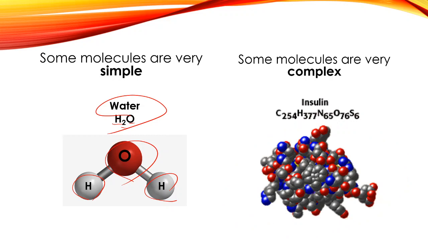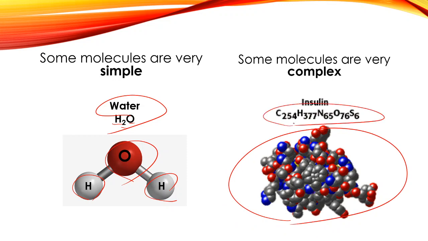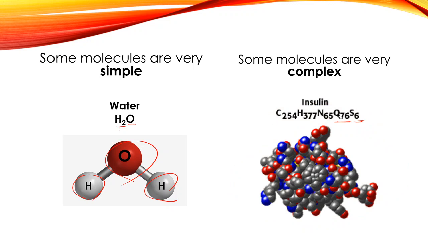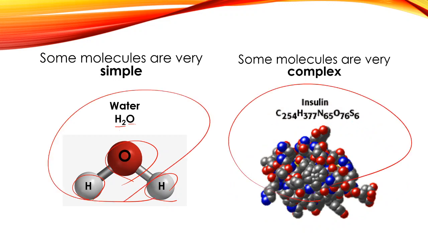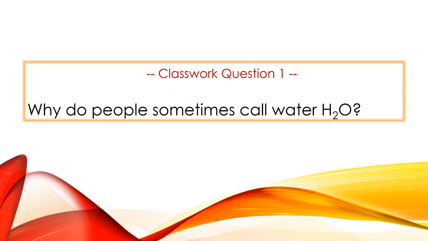This is a little bit more advanced, so you don't need to understand this part right here. But this is the chemical formula for insulin, whereas water was just two hydrogens and an oxygen. This means that in an insulin there are 254 carbons, 377 hydrogens, 65 nitrogens, 76 oxygens, and 6 silicons, I believe. It's a big old giant molecule. So molecules can be simple, or they can be really big and complex. And there are some that are even bigger than insulin.